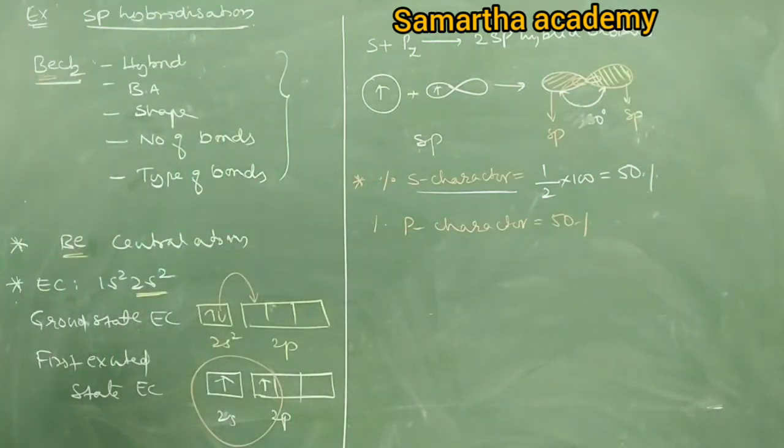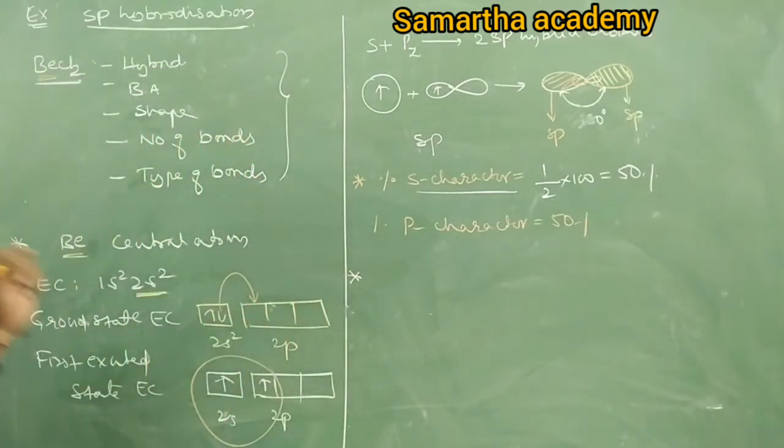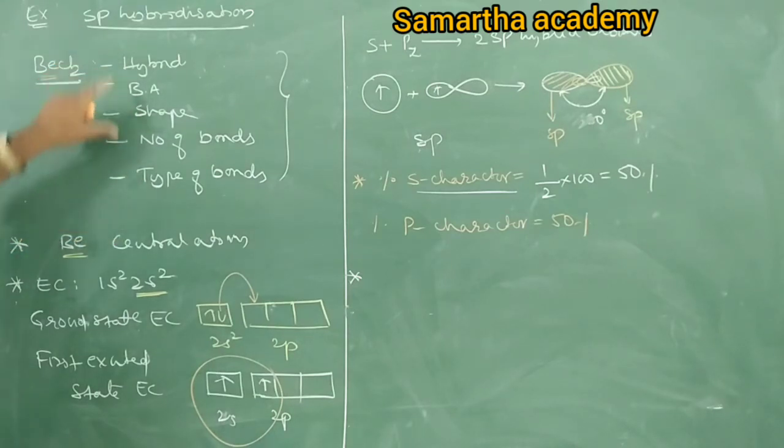Right? Now tell me, this is about what? Beryllium atom. So far what we have studied is about beryllium only. I repeat once again, listen carefully. We are studying how beryllium chloride is forming. To discuss these points, we need to study hybridization first. In beryllium chloride, beryllium only undergoes hybridization.